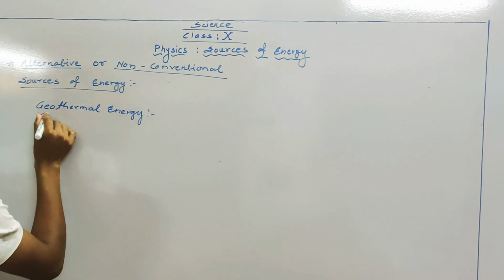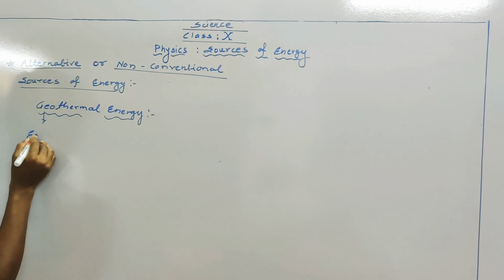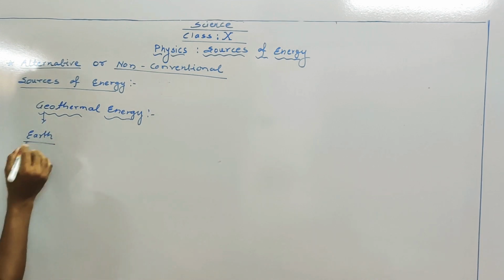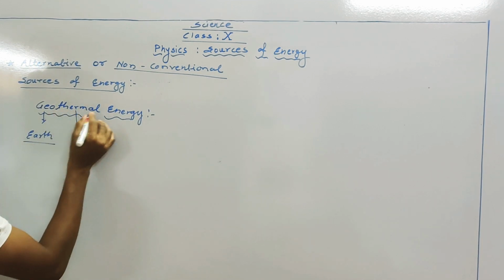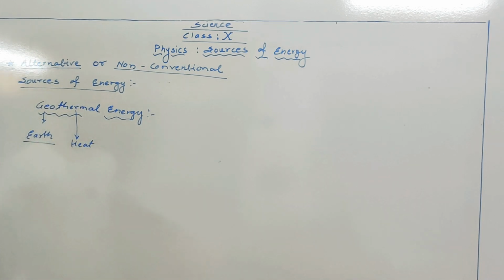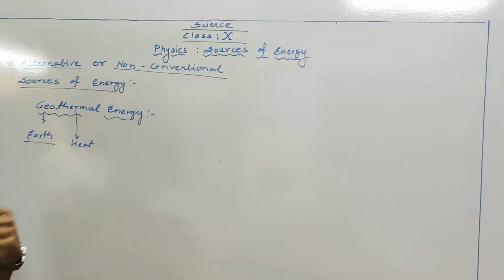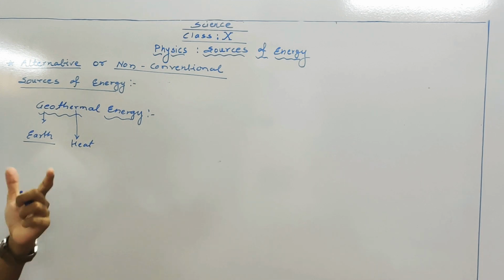Now talking about geothermal energy, the meaning of geo is nothing but earth, and the meaning of thermal is nothing but heat. So geothermal means whatever heat is present in the earth, that heat we are going to utilize to convert into electrical energy.